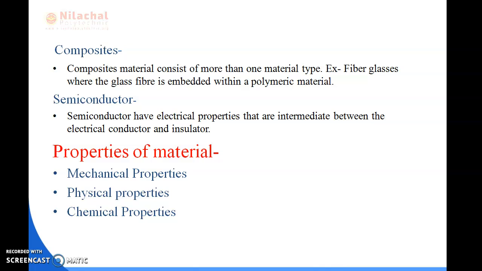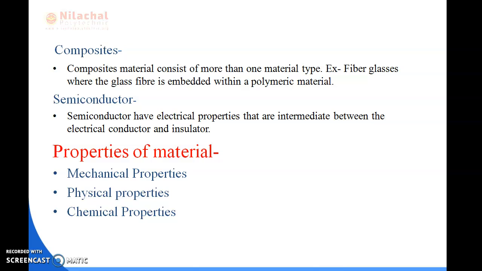The last one is semiconductor material. Semiconductors have electrical properties that are intermediate between an electrical conductor and an insulator. The electrical characteristics of these materials are extremely sensitive to the presence of minute impurities. And in our daily life, we use semiconductors the most.